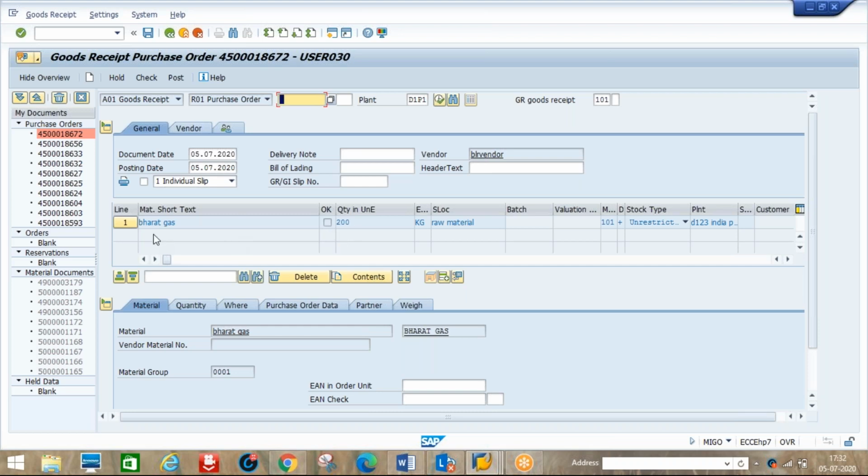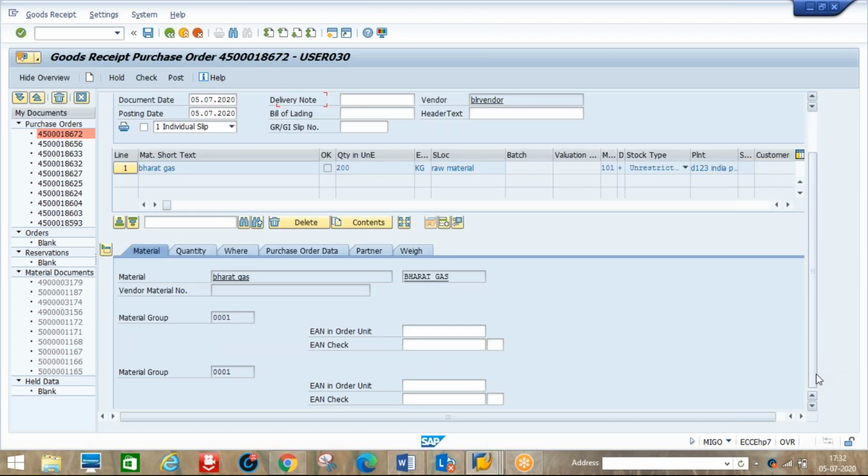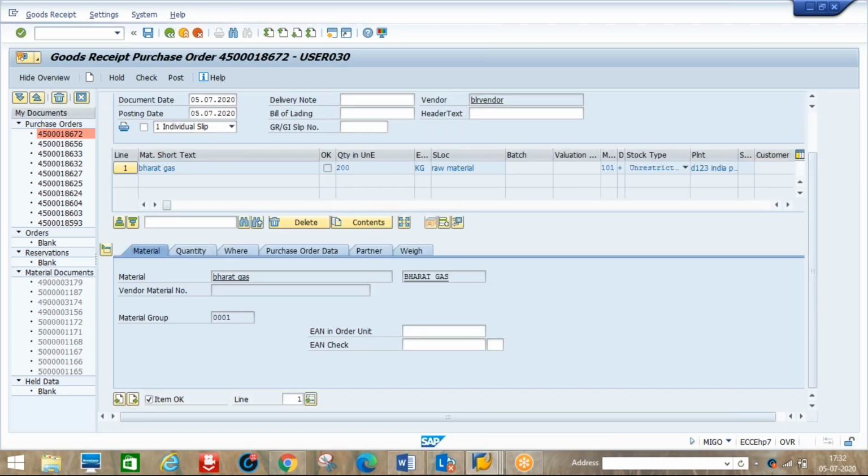So how do we enter the cylinder here? This is one item, meaning we accepted 200 kgs of gas. Now we need to enter the cylinder here. There is a transport equipment icon. Whenever you click these items, that is the goods receipt. Now the goods movement type 101 will come because with the PO we are receiving gas. This cylinder does not belong to us. So whenever you enter the cylinder as a material here, the movement type will come as 501 M.